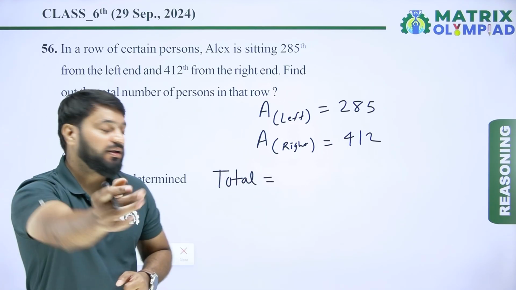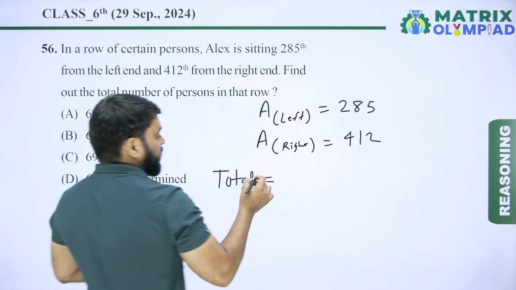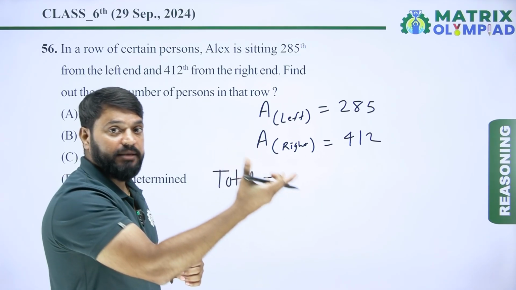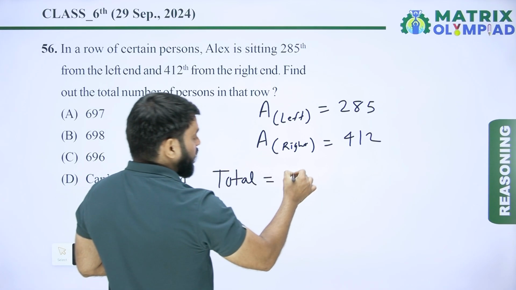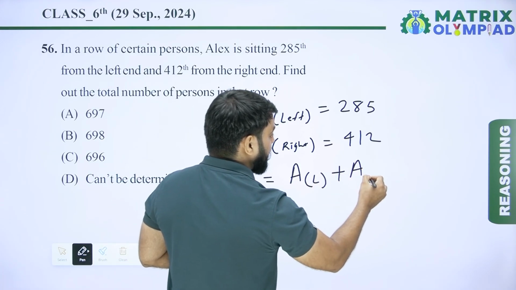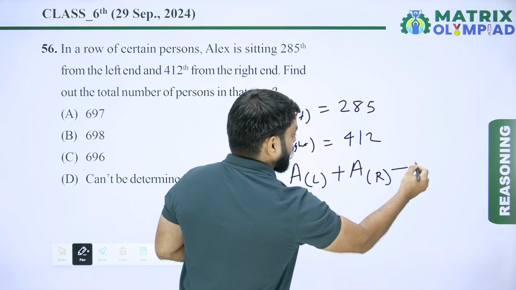So for the total number of persons, the formula is left position plus right position of the same person minus 1. So left position of Alex plus right position of Alex minus 1.